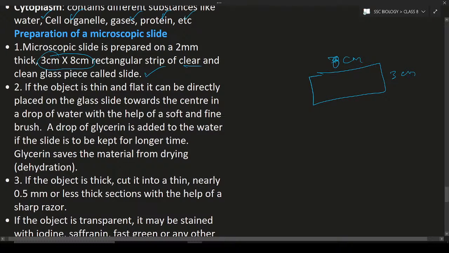Next, if the object is thin and flat, it can be directly placed on the glass slide towards the center. After placing the tissue on it, you can cover it with the cover slip. Also, if you add a drop of water in the center, it will be more useful to observe under the microscope clearly. Next, a drop of glycerin is added. Glycerin helps in the prevention of evaporation of water. Glycerin saves the material from drying out. It means dehydration will be prevented with the help of glycerin.